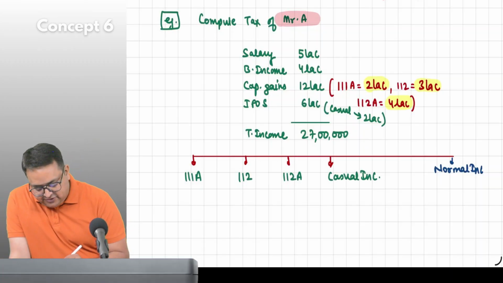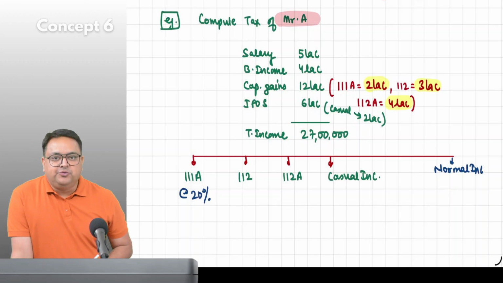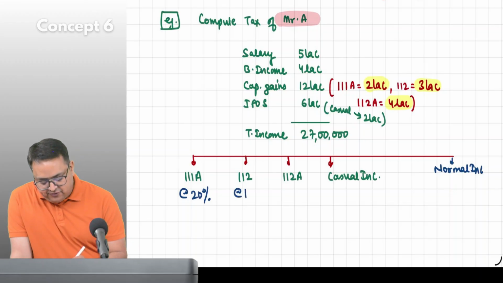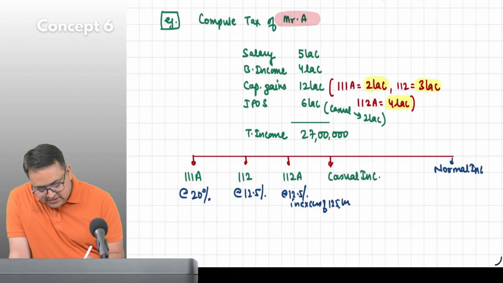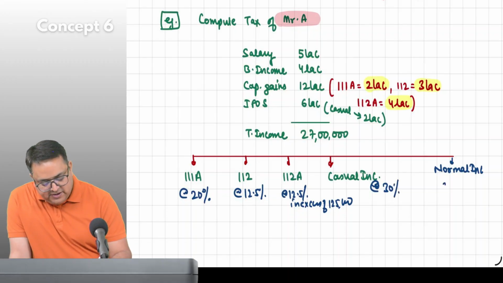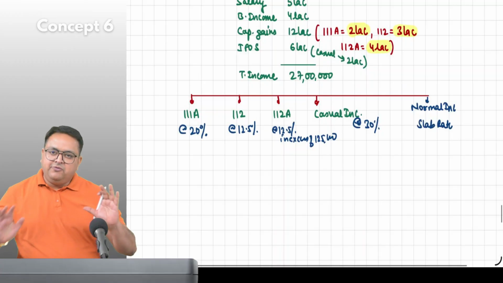Tell me the tax rate. 111A, 20%. 112 at the rate of 12.5%. 112A at the rate of 12.5% in excess of 1.25 lakh. Casual income 30%. Normal income at slab rates.